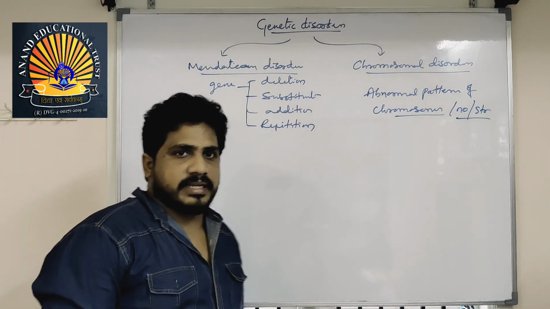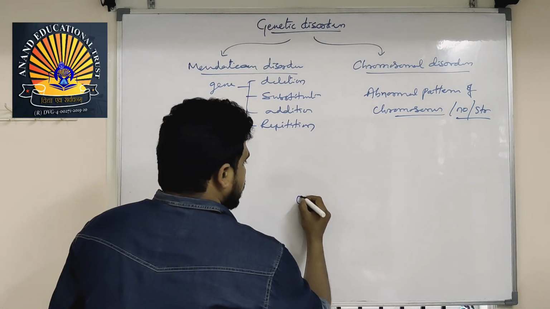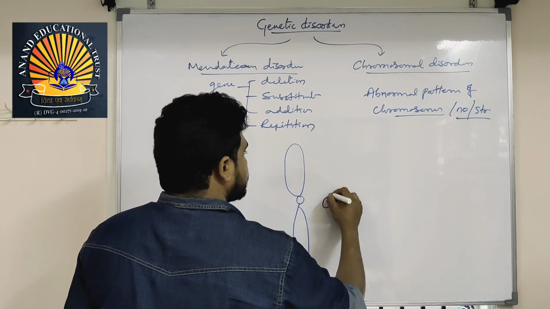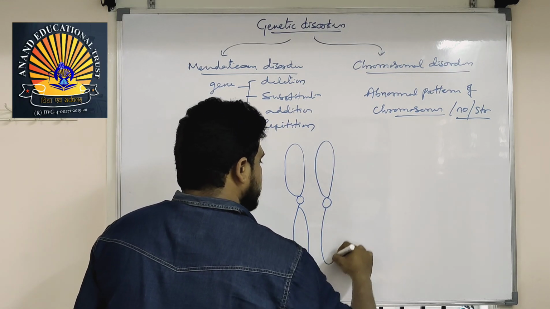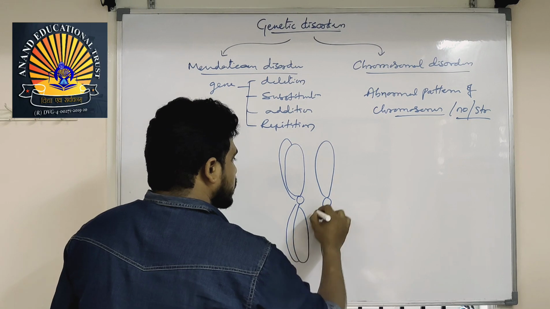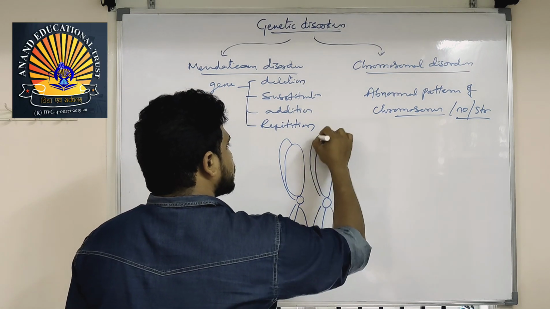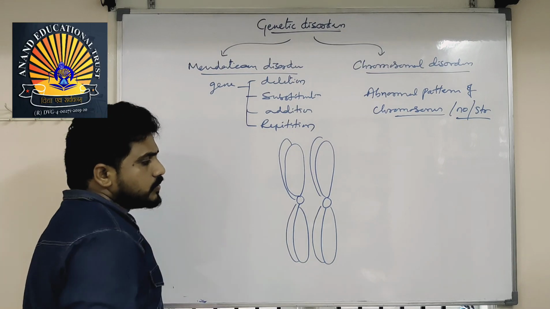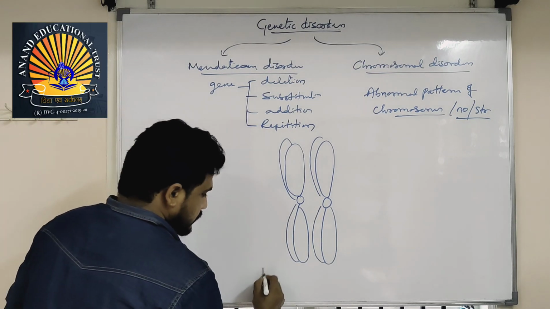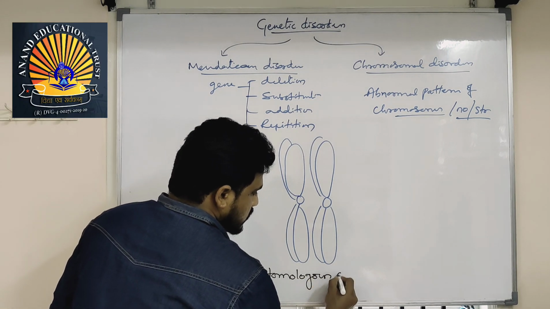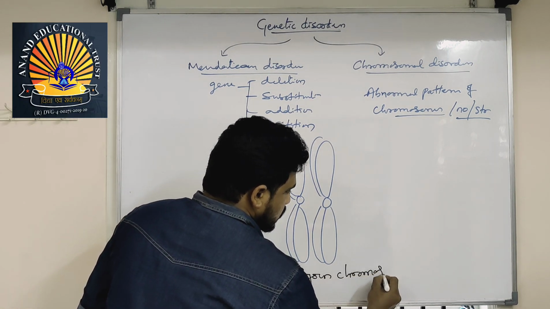Guys, one should understand here, this is the chromosome, a homologous chromosome set. Bivalent chromosomes have 2 sister chromatids each. So these 2 are homologous chromosomes.